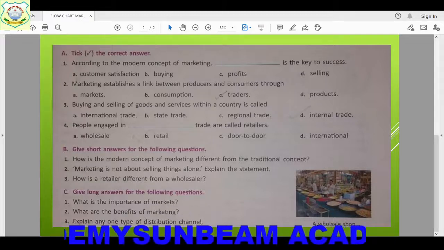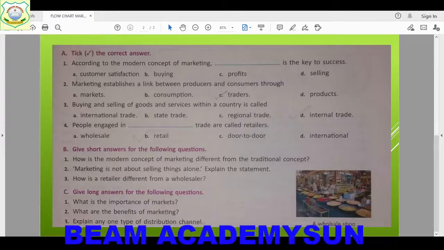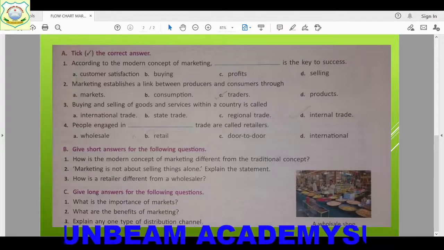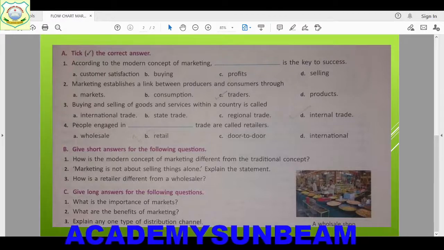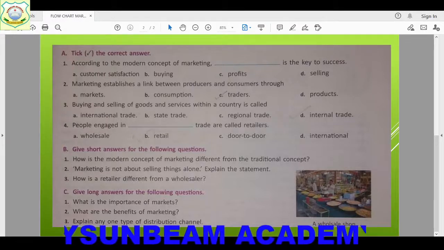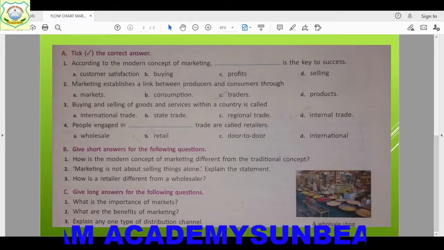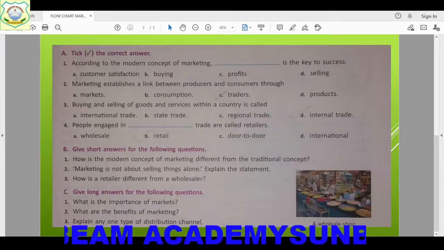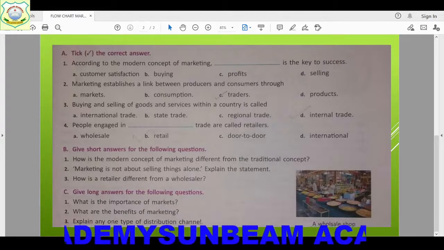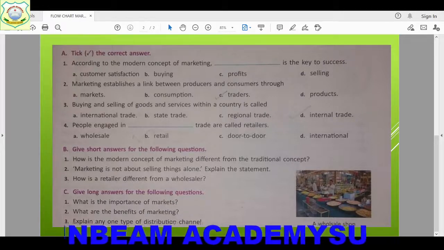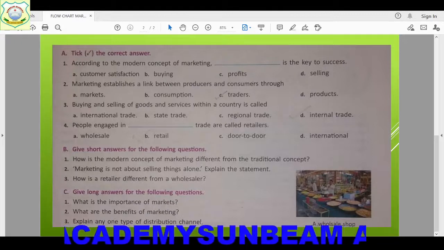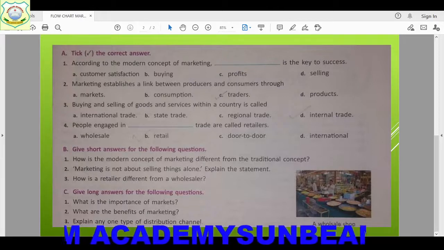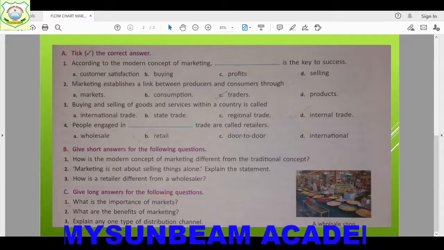Now next question, how is the modern concept of marketing different from the traditional concept? Children, in the introduction part only, we have seen the difference. In the traditional concept, they were not giving much importance to customer satisfaction. But in the modern concept of marketing, they were giving the most importance to customer satisfaction: what is the desire of the customers, what the customer actually wants. So what will you write as the correct answer?